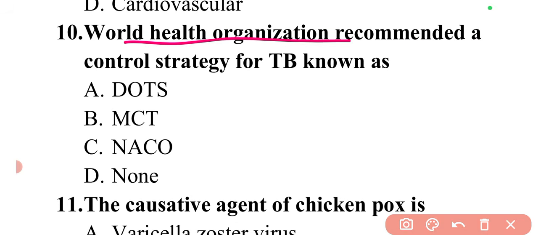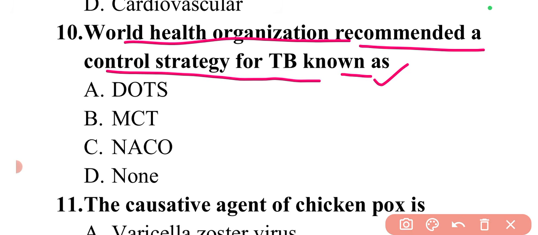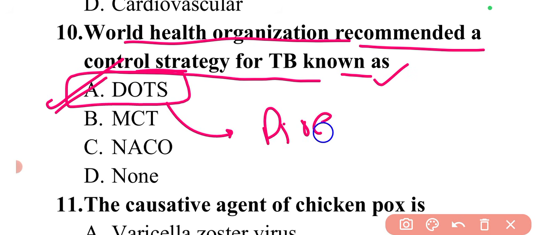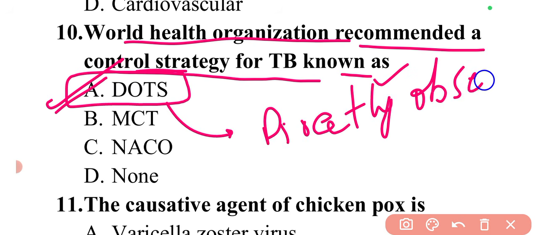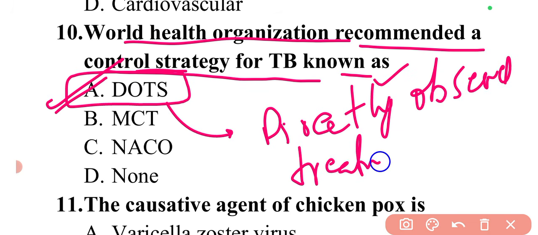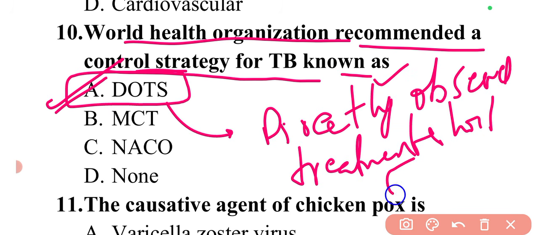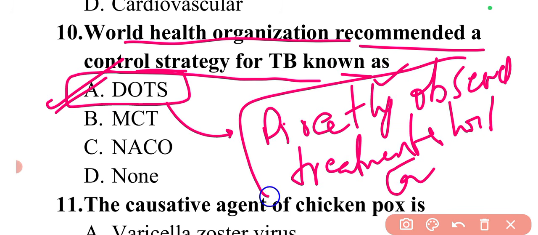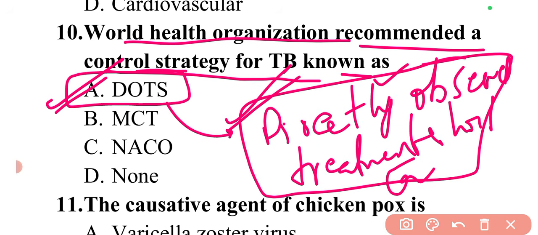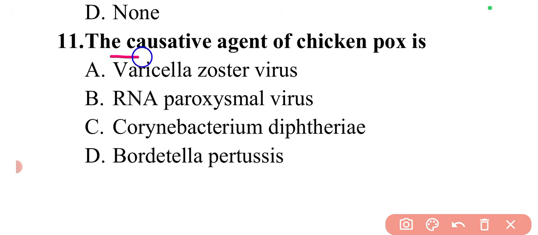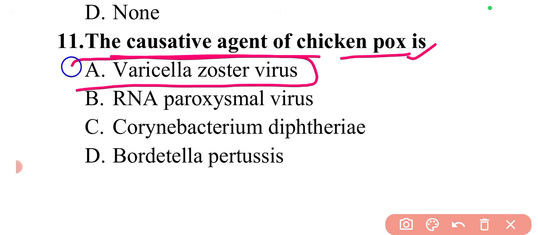The next question is, the World Health Organization recommended a control strategy for tuberculosis known as? The WHO has recommended DOTS therapy, which is directly observed treatment short course. The full form can be asked, so you can remember the full form as well. The next question is, the causative agent of chickenpox is? The causative agent of chickenpox is varicella zoster virus, so option A will be the correct answer.